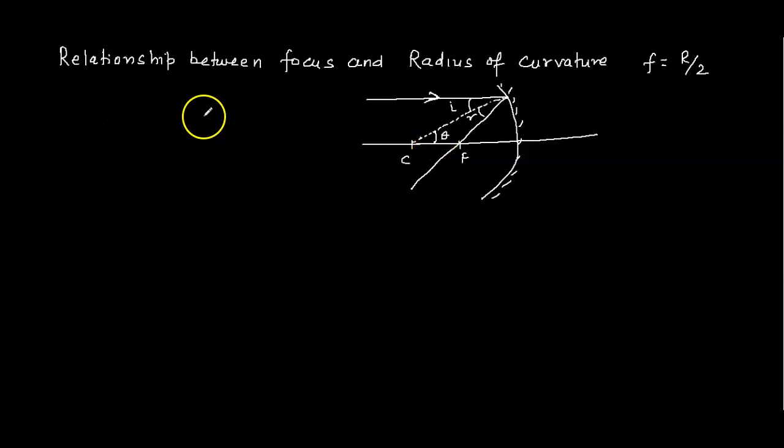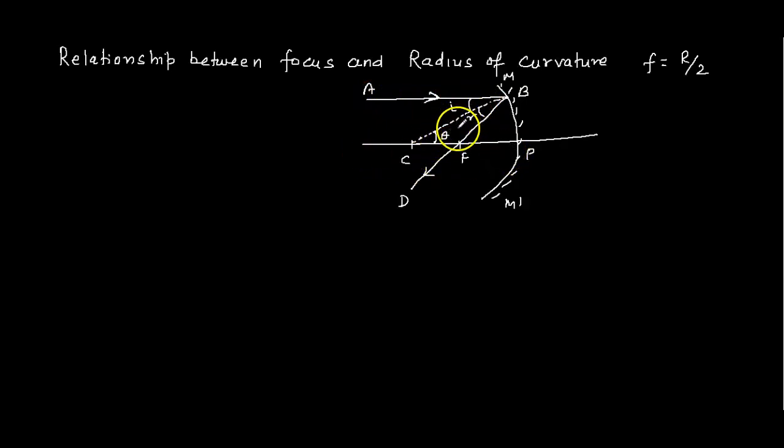Here I can mark the points: this is A, B, this is F, and this is D. This is the pole P. This M dash M is the mirror, and AB is parallel to CP, which means this ray is parallel to the principal axis.